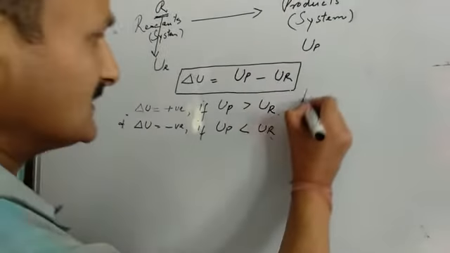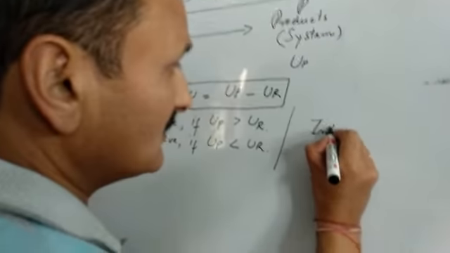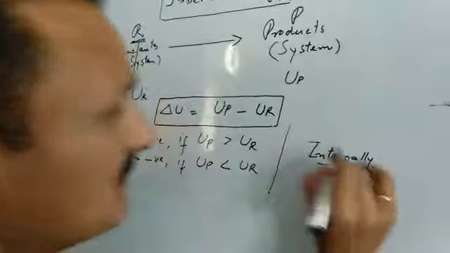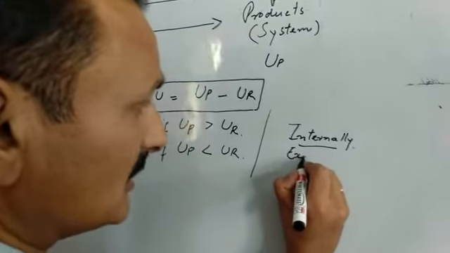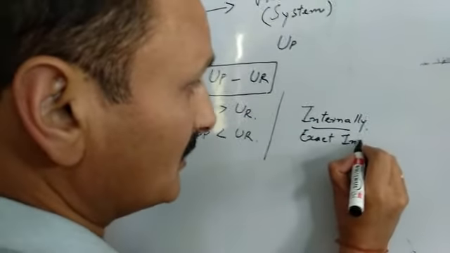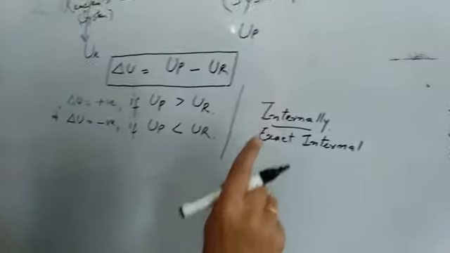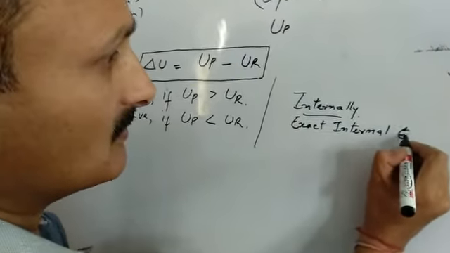Now, as far as internal energy of the system is concerned, which we are studying, it must be kept in mind that exact internal energy of a system cannot be determined. We have no method by which we can determine the exact internal energy of the system.